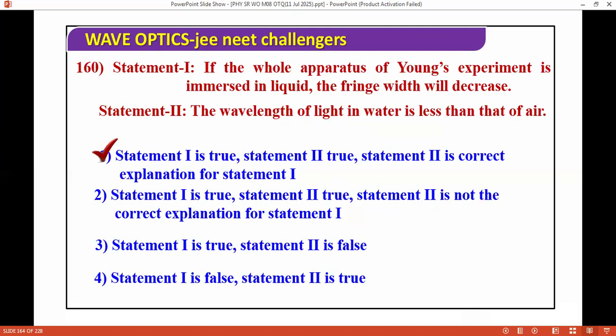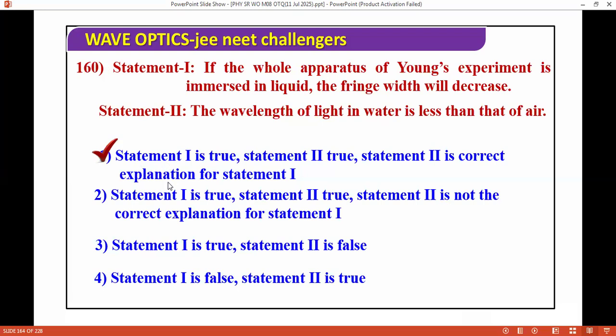So if you put all this in another liquid of refractive index mu, the fringe width decreases by mu times. You should know this concept. It's a very important concept for the JEE examination. Questions usually come from here. Students usually make mistakes on this question, so you should know the concept.